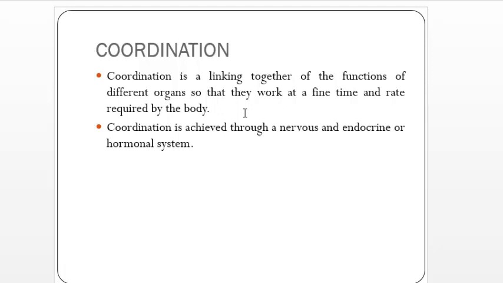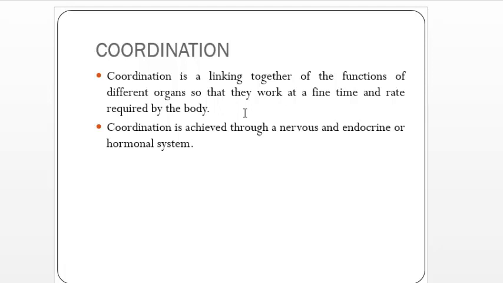For example, when you see a lion, the eye is the organ which sees it. After that, the information is sent to the brain for interpretation, and your hand or your leg can be used either to fight against the lion or to run away from the lion. That is an example of coordination.